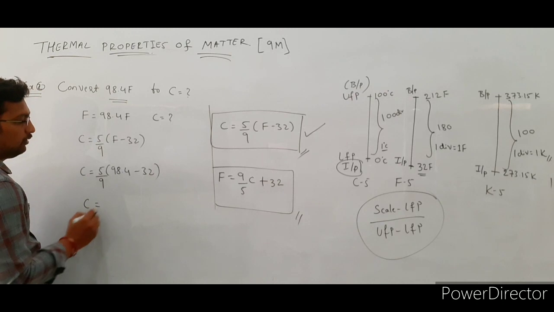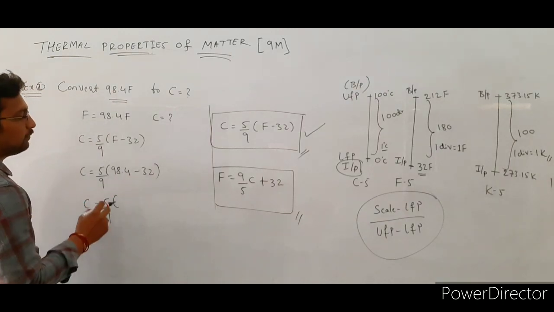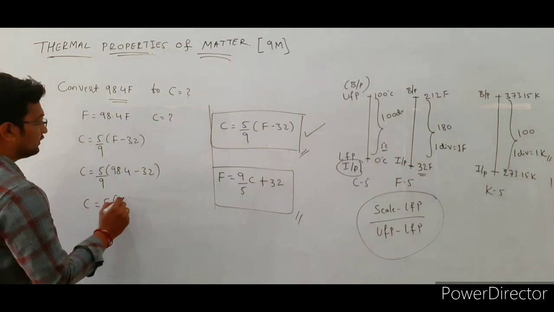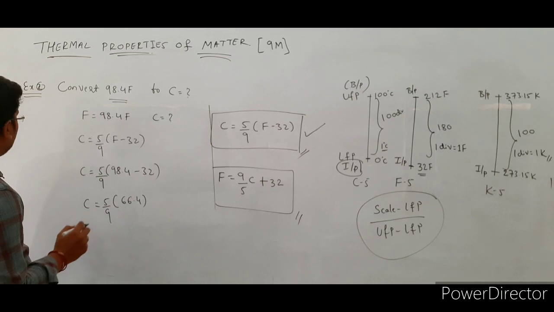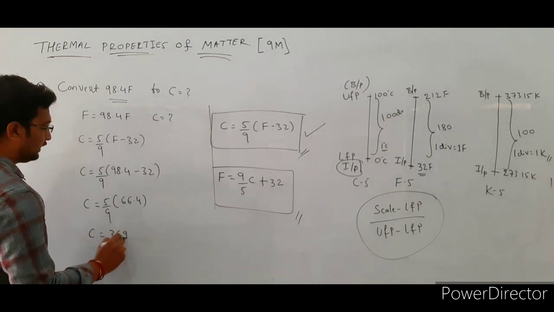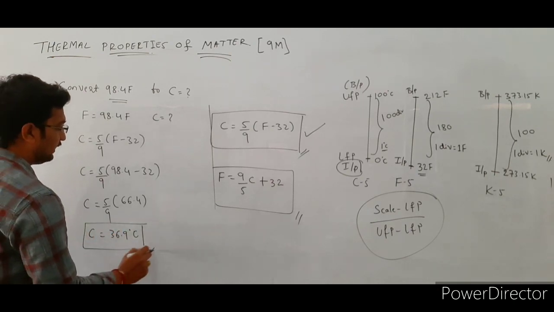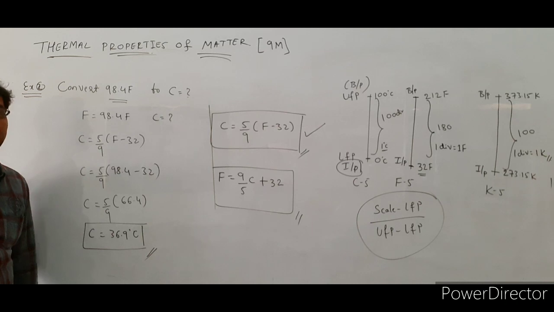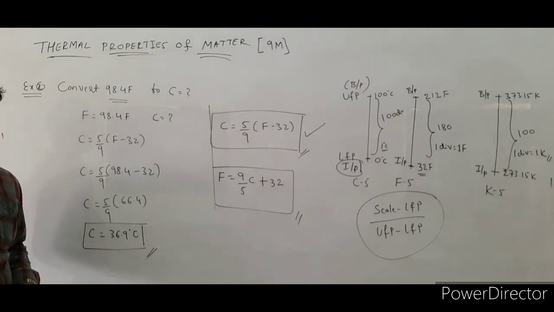Here C is equal to 5 by 9 into (98.4 minus 32), its value is 66.4. Simplify this one, we will get C is equal to 36.9 degree Celsius. So this way we are going to convert Fahrenheit scale reading to Celsius scale reading.